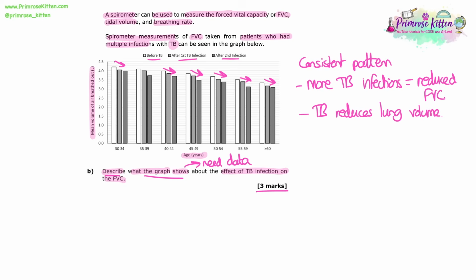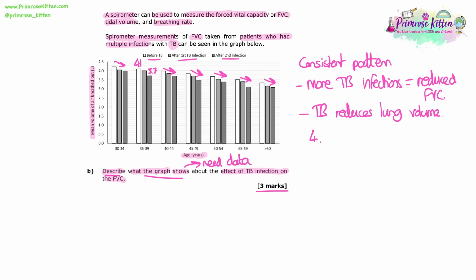So I'm just going to pick one group of columns and talk about the difference from before TB to after TB. You could calculate that as a percentage change if you wanted to. You could just talk about the difference, which is what I'm going to do. So it's 4.1 to 3.7, because that's 3.5. So 4.1 to 3.7. So that's the difference. I'm going to talk about that as my data point. There's other data points, obviously, you could talk about.